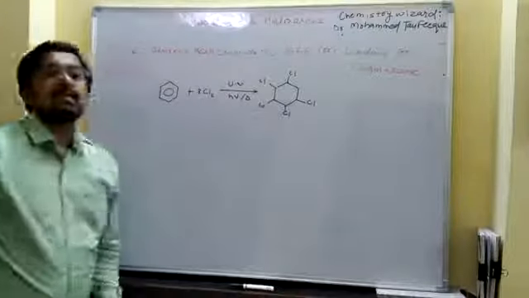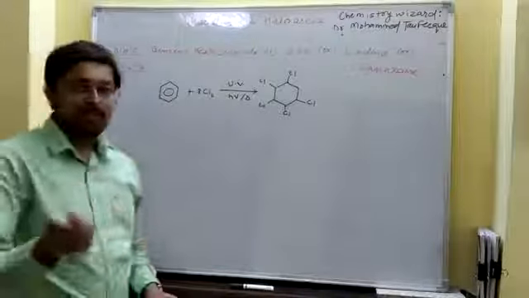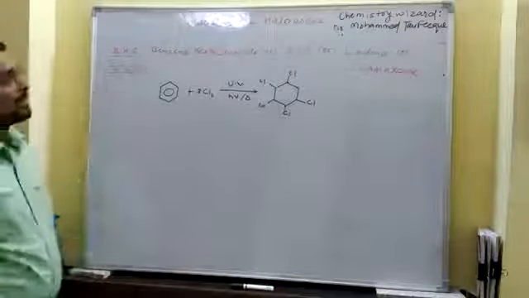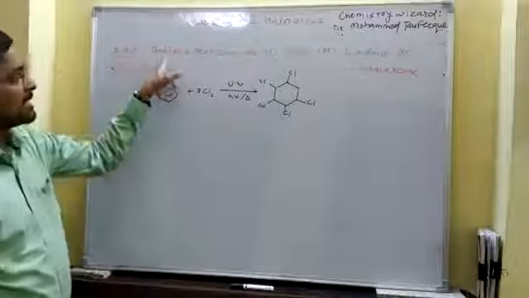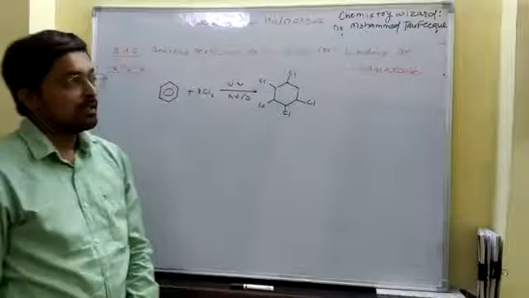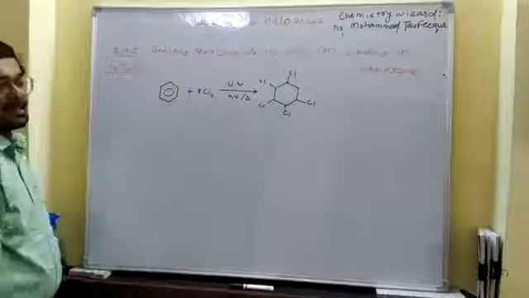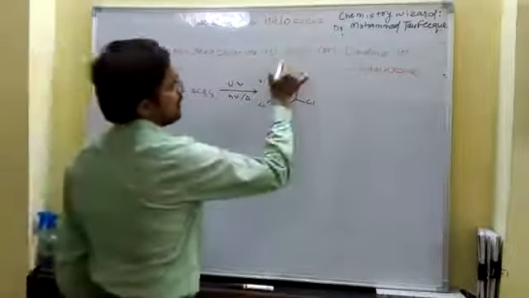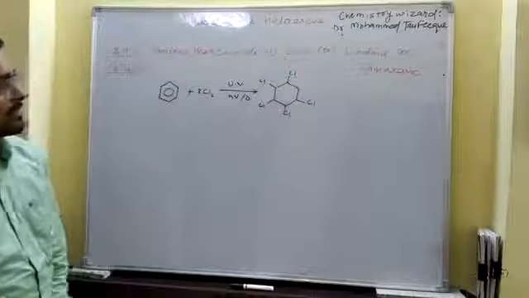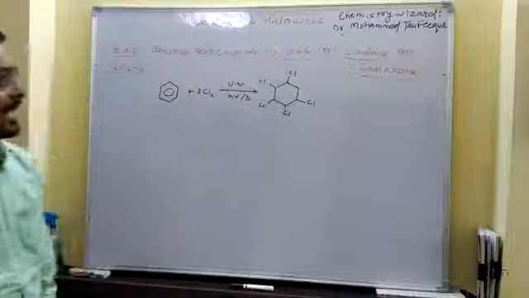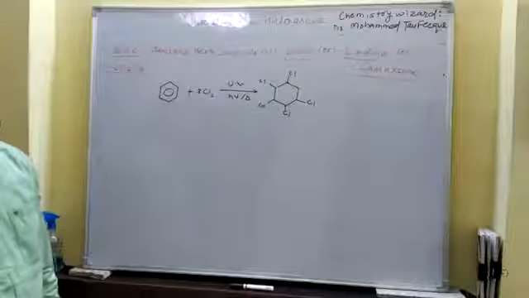Welcome back, students. Due to some technical problem, the video has been stopped. Now we are moving towards our next compound, BHC, benzene hexachloride, whose formula is C6H6Cl6. Numerically, it is also known as 666. It has two common names: Lindane and Gammexane.